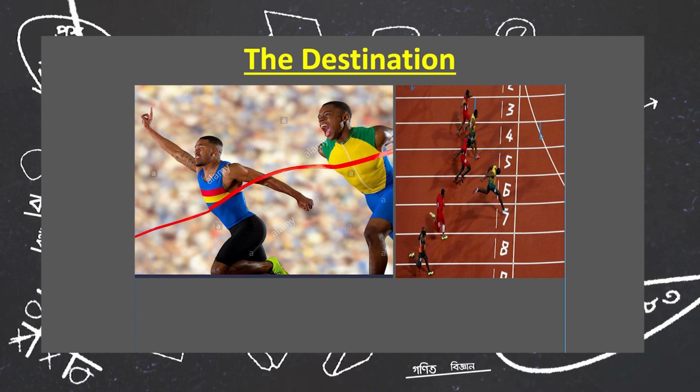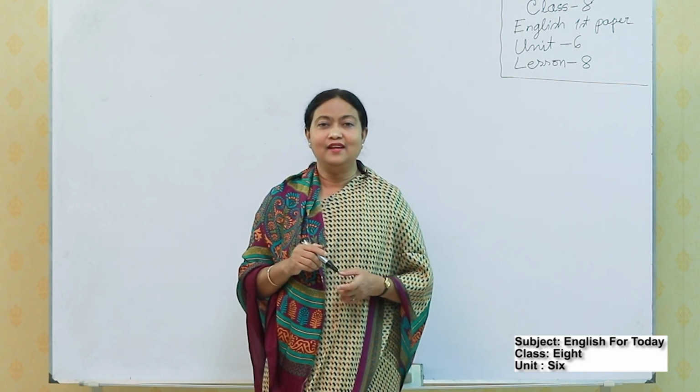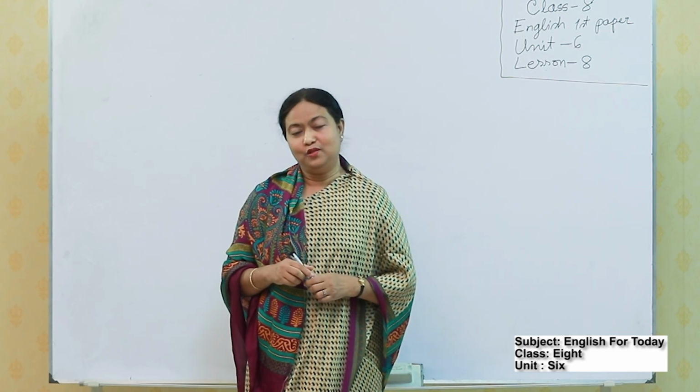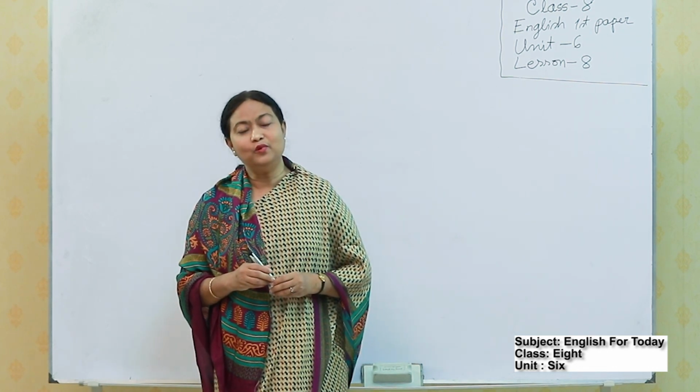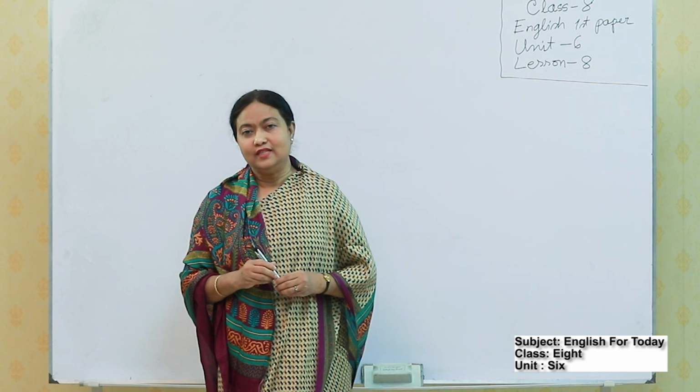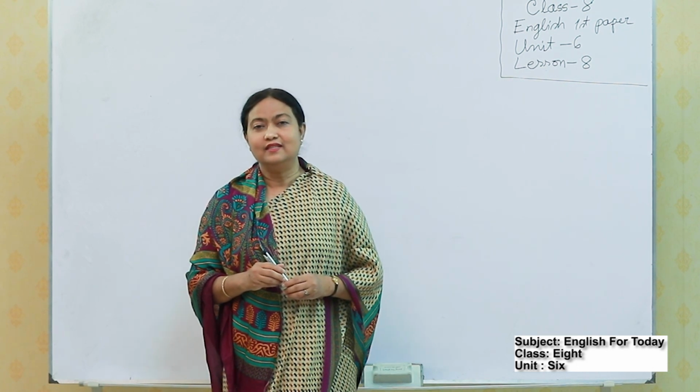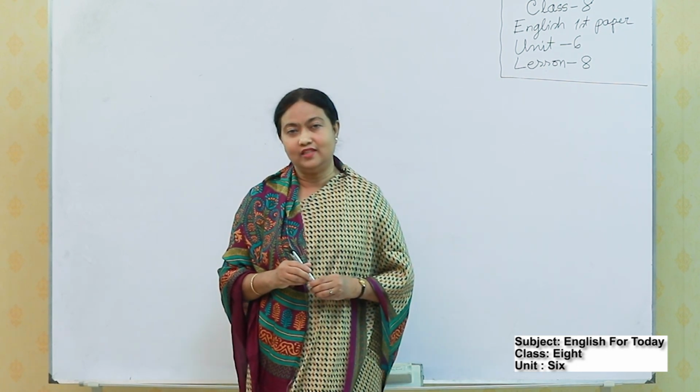There is a ribbon at the end of the path, and the athletes want to reach the end, and it is their goal. That means destination. Today our topic is the destination. Open your book, Unit 6, Lesson 8, the topic, the destination.